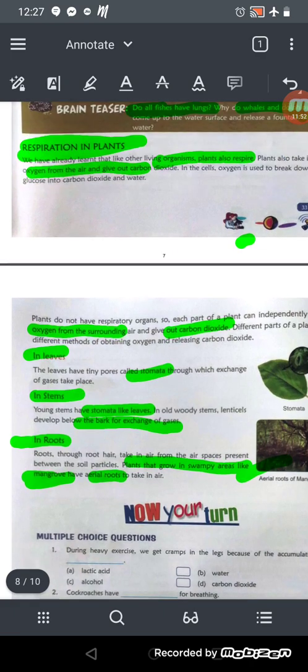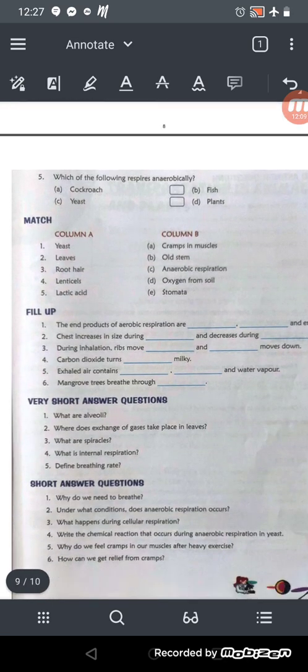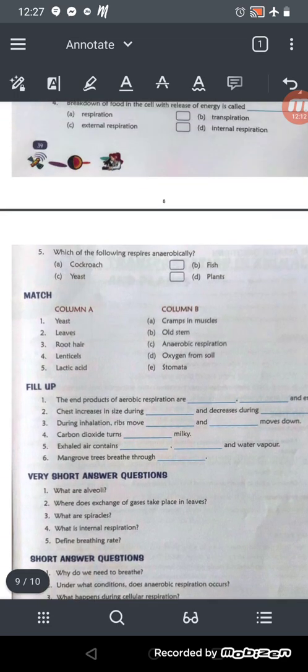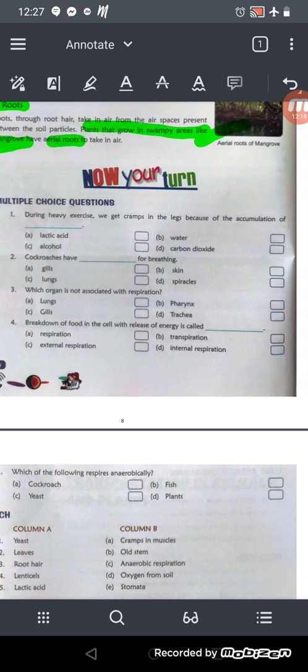Okay, so I hope you are clear with this chapter, and still if you have any doubt, then you may ask me. You feel free to ask me on my personal WhatsApp, or you can call me, or you can check the videos twice or thrice. Okay, so here are some questions which you can do on your own. It's very easy, and I have already discussed it in the video conference class, but still if you have not done it, then go through this video twice or thrice.